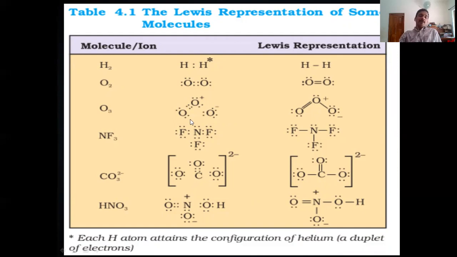How many lone pairs? The pairs which are not involved in chemical bonding. Here you can see a pair, another pair. It is a lone pair, it is a lone pair. So we identified a particular atom in this molecule, this oxygen, with valence electrons 6, 2 bond pairs and 2 lone pairs.